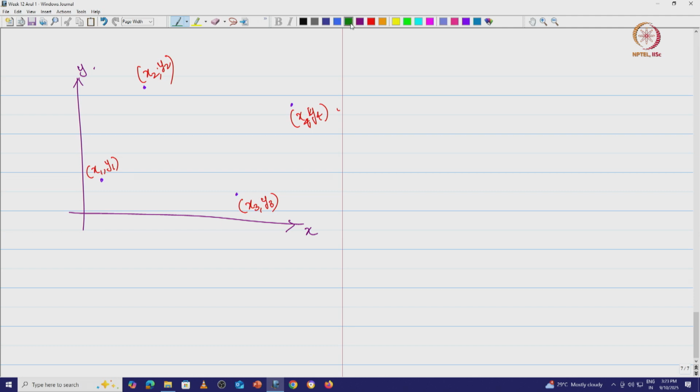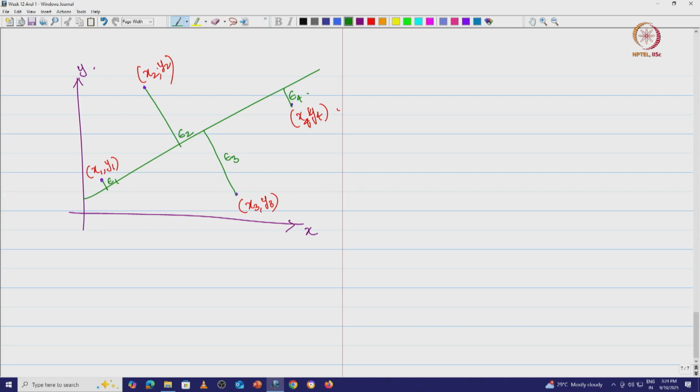Now, I am going to use this regression and fit a straight line like this. This is the line of best fit, which is given by beta naught hat plus beta 1 hat xi. Now, you are going to look at the error here, this is epsilon 1, this error is epsilon 2, this error is epsilon 3 and that error is epsilon 4. This is what we have. We ensure that the sum of squares of this error is minimum.